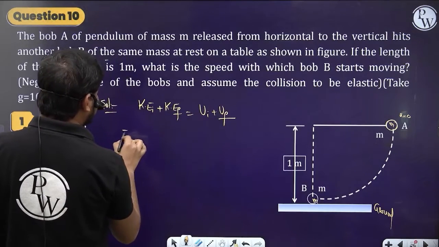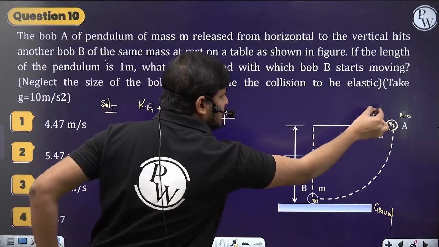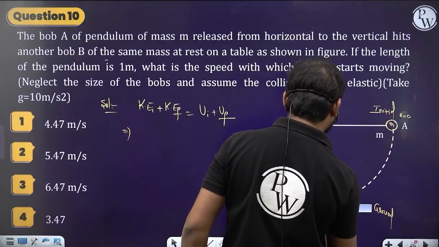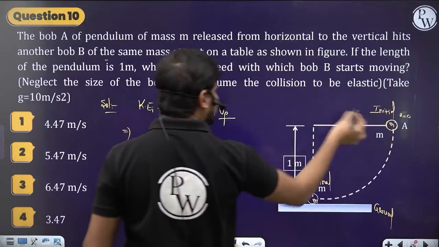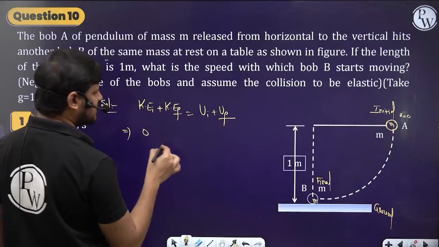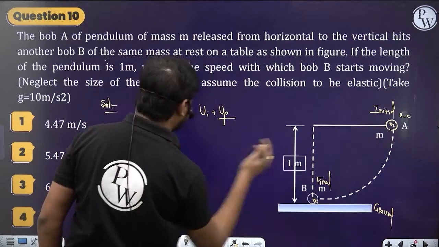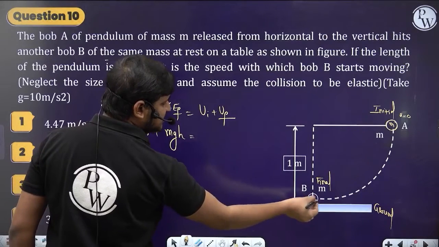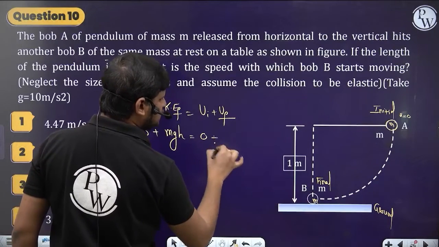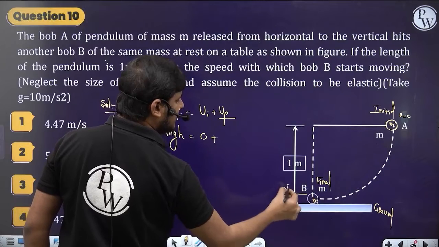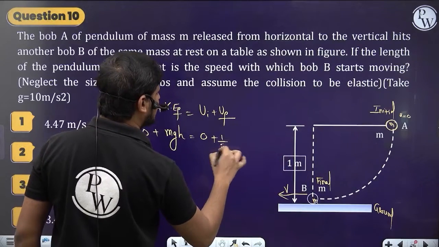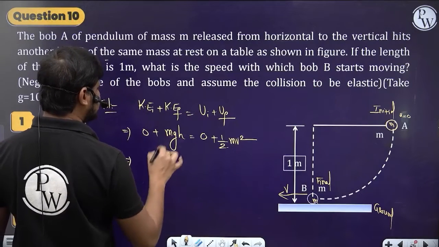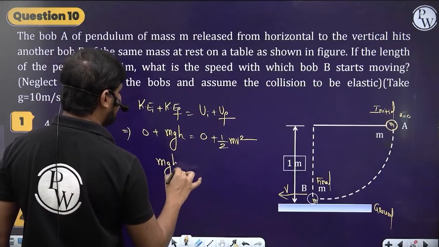Initially the kinetic energy is 0. This is the initial position and this is the final position here. Its kinetic energy is 0 because it is released from rest, so its potential energy will be mgh. The final potential energy is 0 since it comes to the ground. Then it attains a velocity v after hitting, so half mv squared. So mgh is equal to half mv squared.